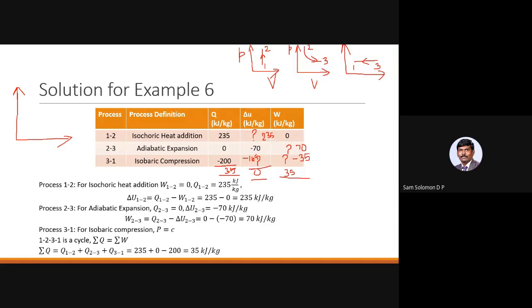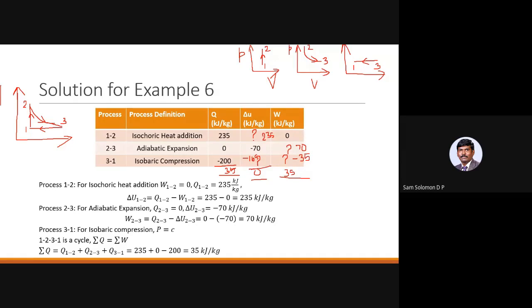And now it is a cycle. And we have to join all the 3 curves. Okay, so 1, 2 is isochoric heat addition. 2, 3 is adiabatic expansion. And 3, 1 is isobaric compression.